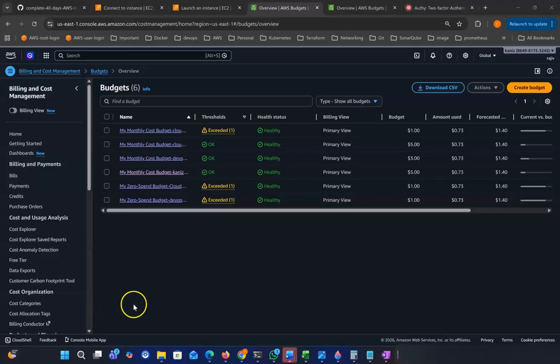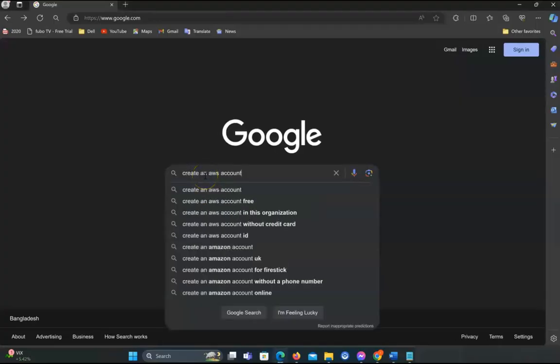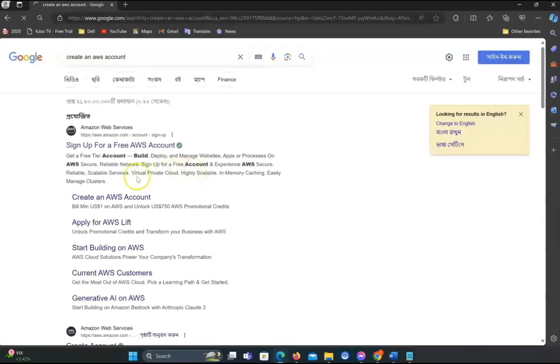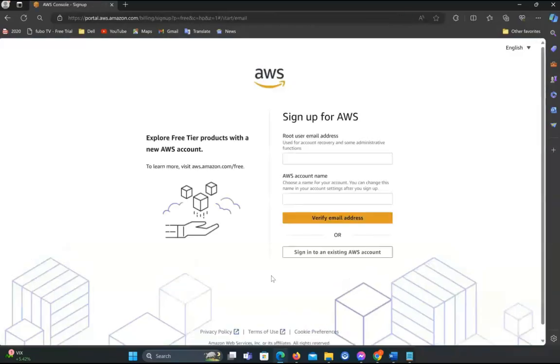Now I will show you how to create an AWS account. For creating an AWS account, we need to go to Google and type create AWS account. Then we need to go to the first link, sign up for a free AWS account. Now click create a free account.